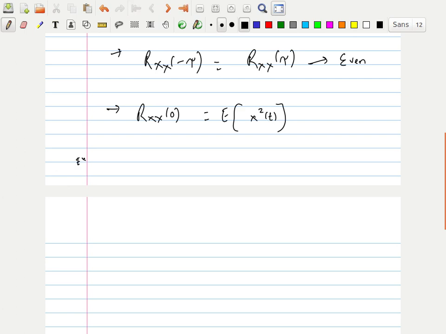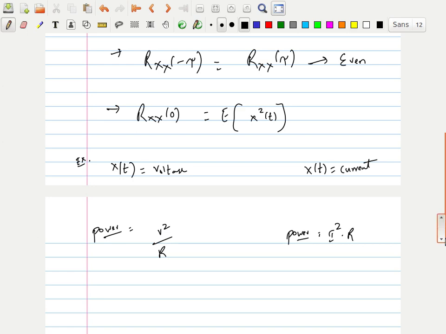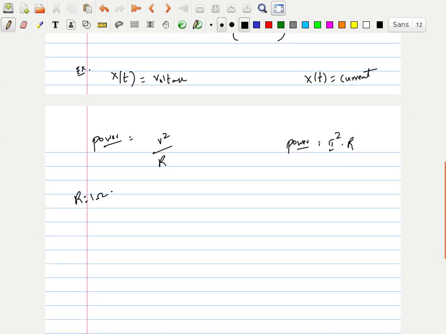See, in this case, one example: if I take a random process x of t as a voltage signal, or x of t as a current signal. If I want to find power with voltage, the formula is v square by R. If I want to find power when current is there, it is I square into R. Now I am assuming resistance is 1 ohm. Then I can write power as simply v square or simply I square. For this, if I find the expectation of v square or expectation of I square, it's nothing but finding the average value. That is average power.